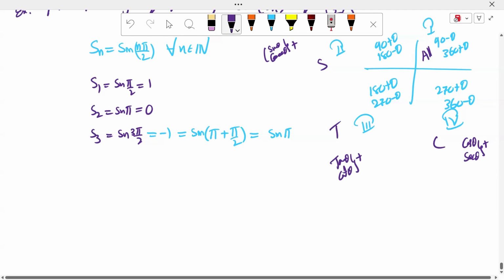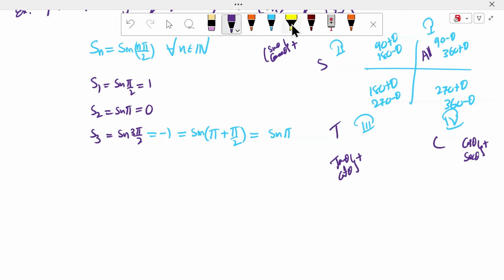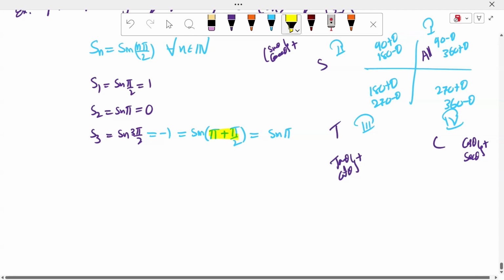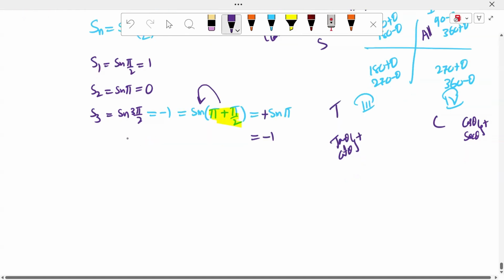Is it clear, sir? In this coordinate, the 360 plus theta coordinate, what is the sin function, sir? Sin function in the 360 plus theta coordinate is positive. So sin of this value is positive. So sin(3π/2 + π) value is -1. Sin value is -1.